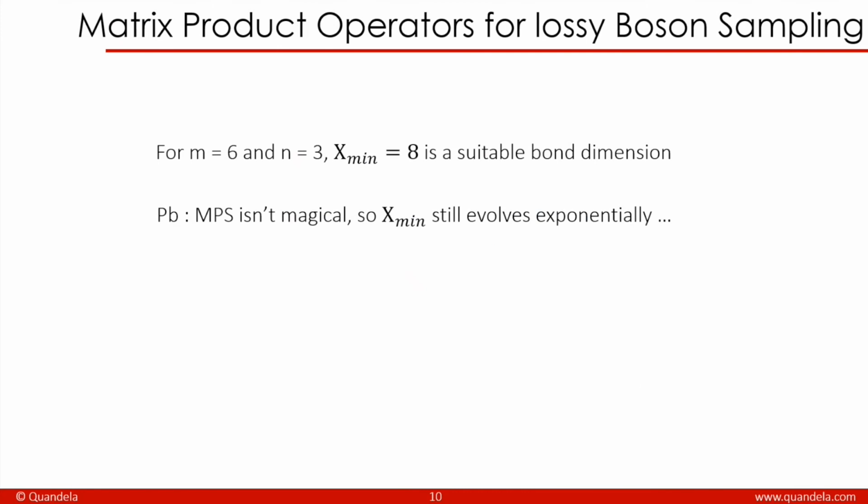So for 3 photons and 6 modes, 8 seems to be a suitable bond dimension, but the problem is that boson sampling is still hard to compute and the MPS method isn't magical. So this minimum bond dimension will still evolve exponentially with regard to n and m. But this is the case for perfect boson sampling and not necessarily for noisy one.